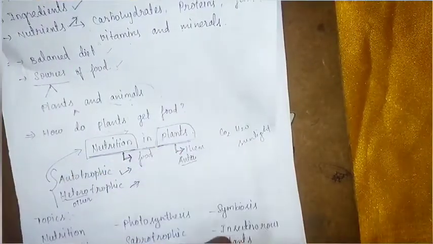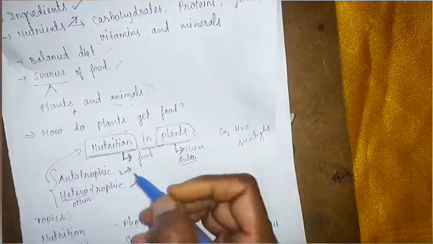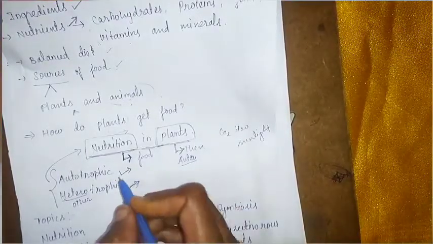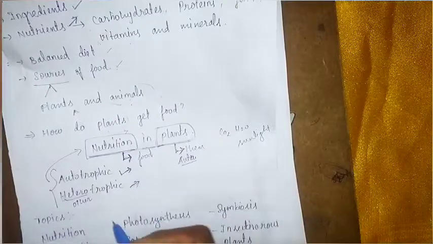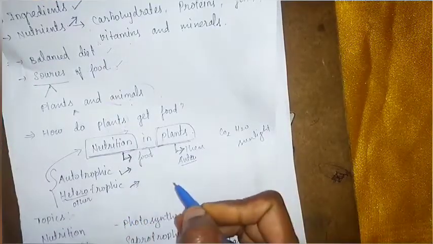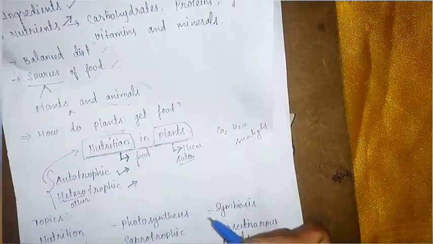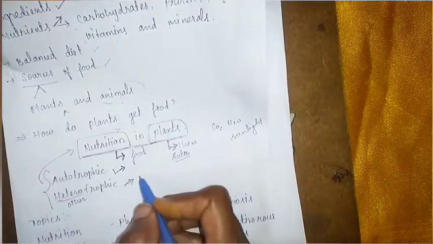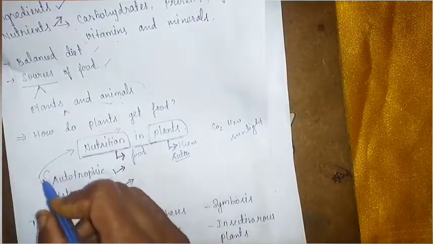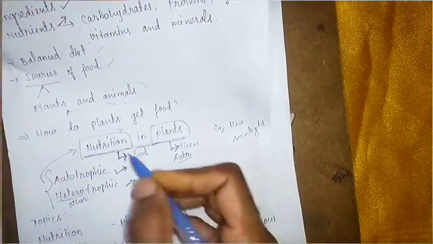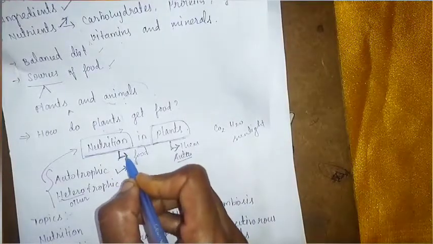Okay, these are the two different types of nutrition. One is autotrophic nutrition, the other is heterotrophic nutrition. Autotrophic means self-preparation. Heterotrophic means depending on another organism for food. And these two are the different types of nutrition. Nutrition is the way of getting food by the organism.